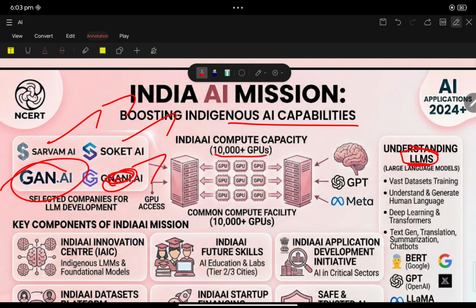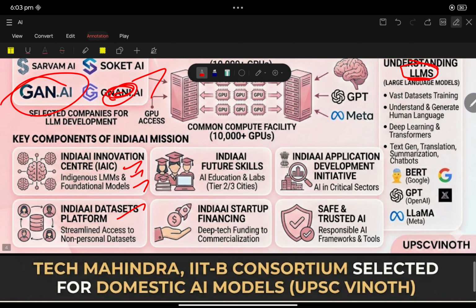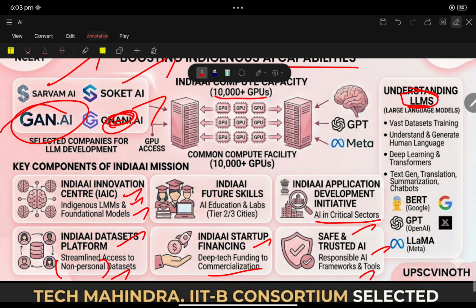Key components of India's AI Mission: India's AI Innovation Center, indigenous large language model and foundational model; India's AI dataset platform, streamlining access to non-personal data. Here the keyword is non-personal data. India's AI startup financing, deep tech funding and commercialization; safe and trusted AI, responsible AI frameworks and tools; and India's AI application development initiative in all critical sectors.